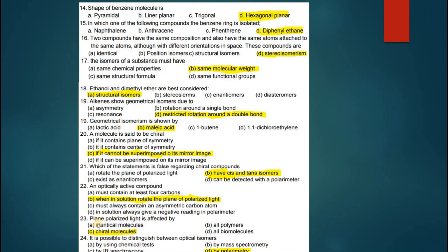Plane polarized light is affected by identical molecules, all polymers, chiral molecules, or by all biomolecules. Then C is the correct option. It is affected by the chiral molecule.